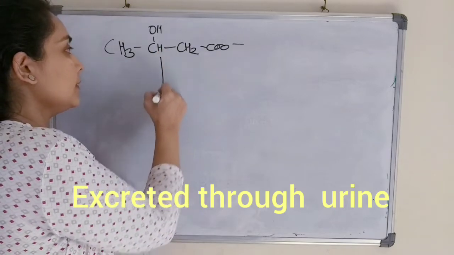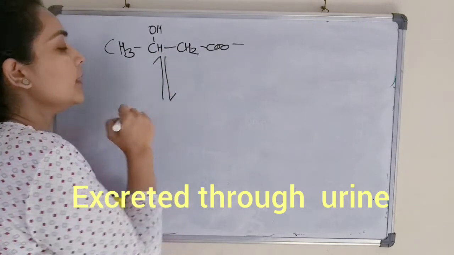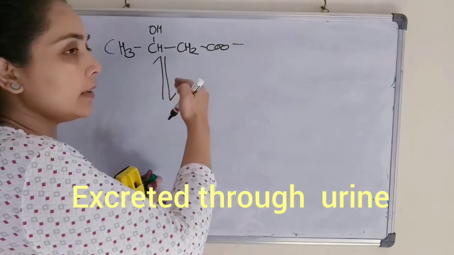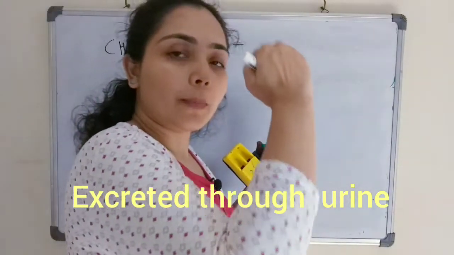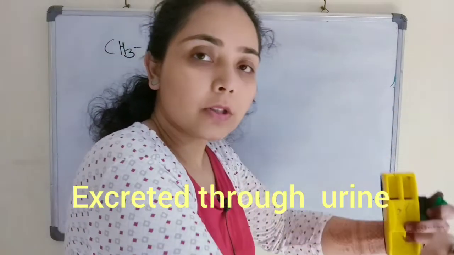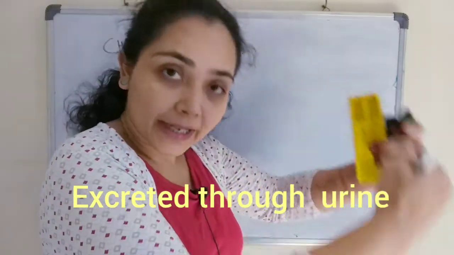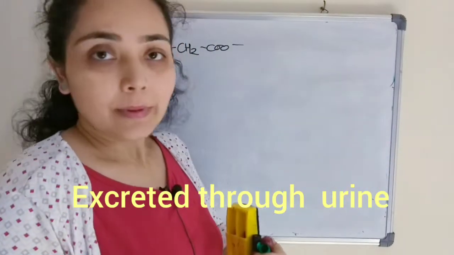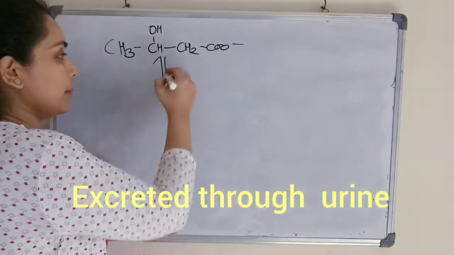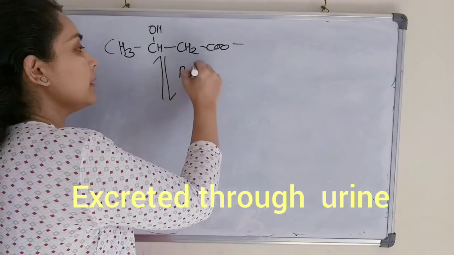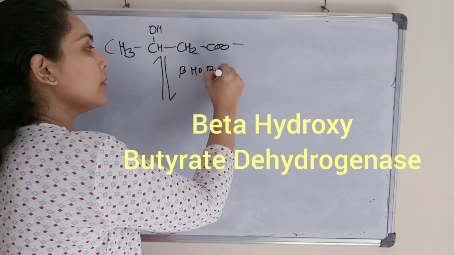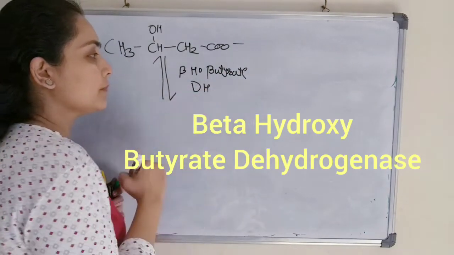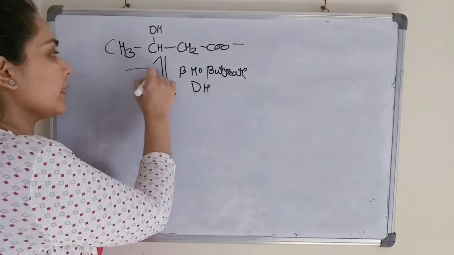We got beta hydroxybutyrate from acetoacetate by addition of hydrogen. If we remove the hydrogens, again we will get acetoacetate. The enzyme is the same, beta hydroxybutyrate dehydrogenase.